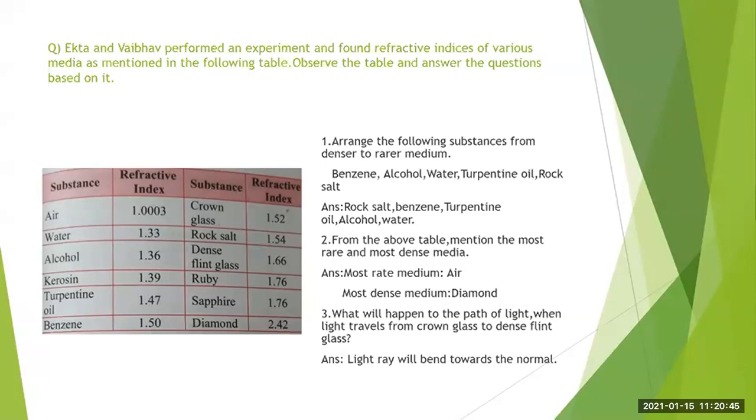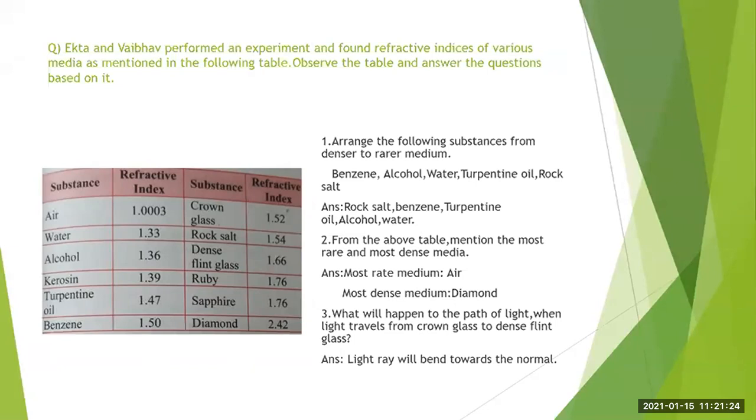Then for alcohol, it is given as 1.36. Then water refractive index is given as 1.33. Then turpentine oil, its refractive index is given to be 1.47. Then rock salt. Rock salt refractive index is given to be 1.54. Now, among these substances, we have to see for which substance the refractive index value is more.